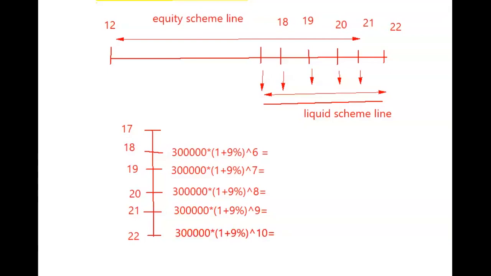So that's coming as 503,130. This is the first value, 503,130. Next one is the previous value multiplied by 1.09. That is 548,412.